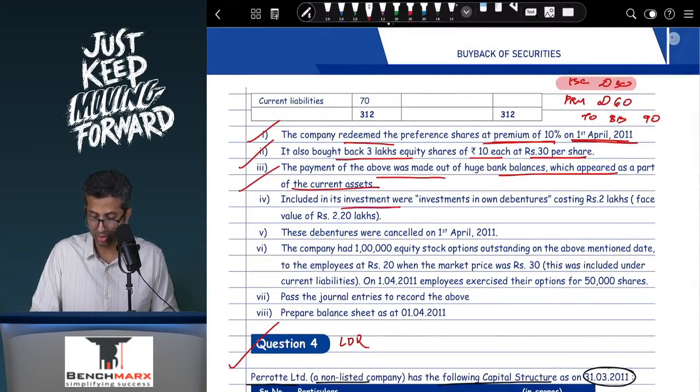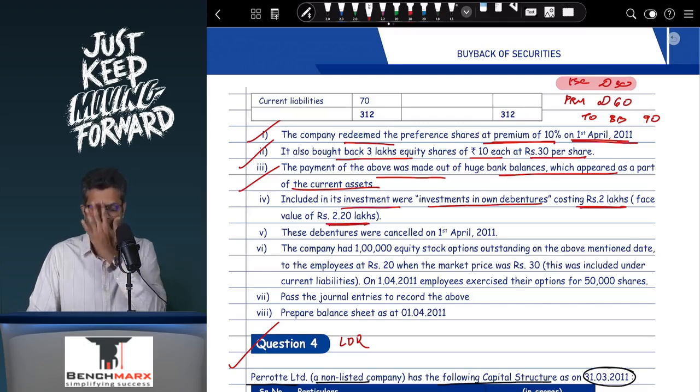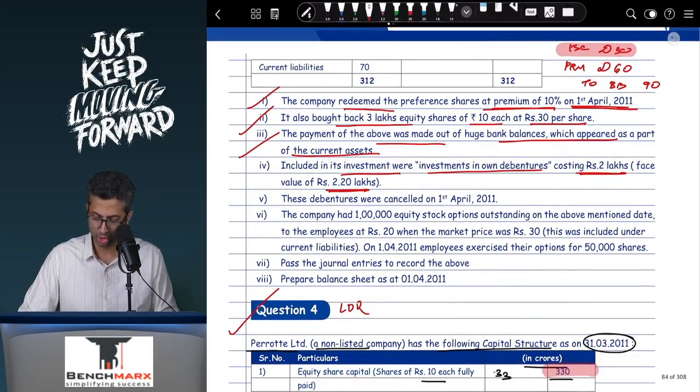Included in the investments were investment in own debentures costing 2 lakhs with a face value of 2.2 lakhs. Now, in your debentures, there's a 2.2 lakh debenture liability. So you will reverse that. So you will say debentures liability account debit 2.2 lakhs to your investment in own debentures, which was 2 lakhs. And hence a balancing figure of 0.2 will be the profit on cancellation.